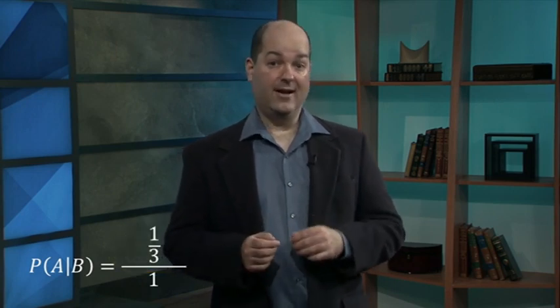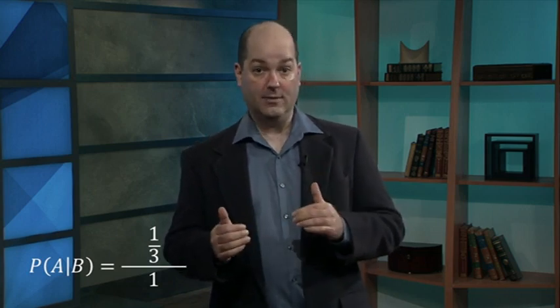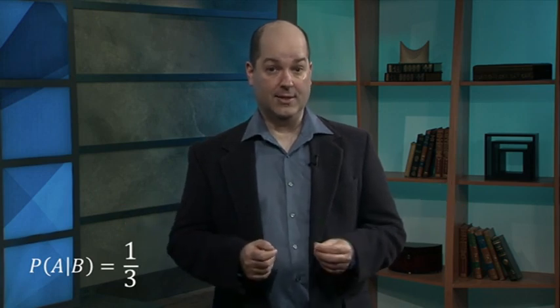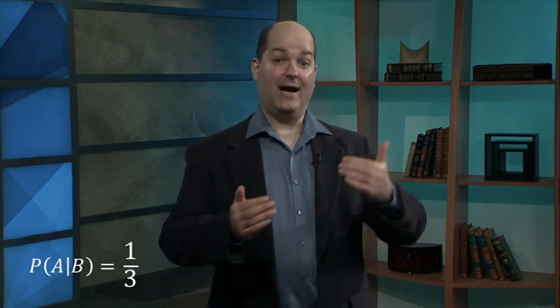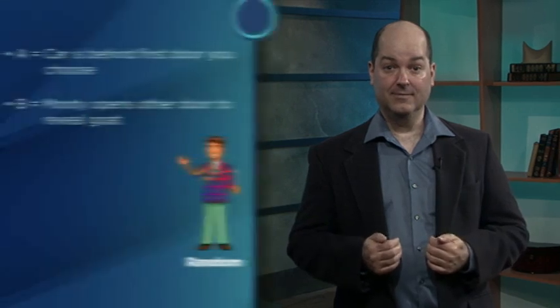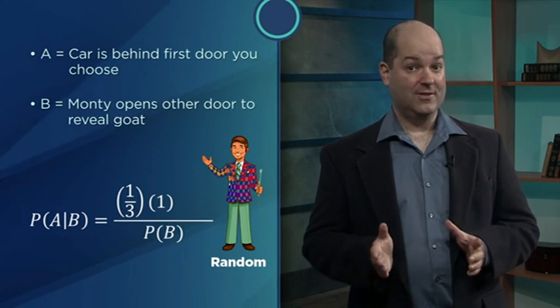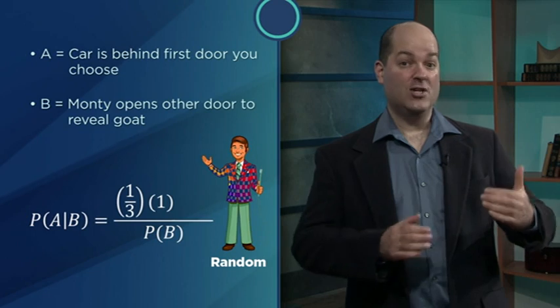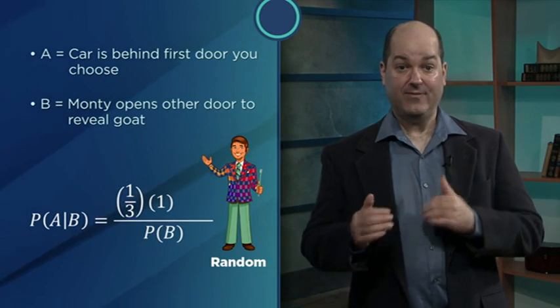When we plug everything into Bayes' theorem, we get 1/3 times 1 on top, which is 1/3, and on the bottom, we just get 1. So the answer is 1/3 over 1, which is 1/3. In other words, with classic Monty, the probability that your door is correct after Monty opens his door is the same 1/3 you thought it was before Monty did anything. And if we try this for random Monty, well, the numbers on top haven't changed. Your initial door is still correct 1/3 of the time. If the car is actually behind your initial choice, then Monty definitely won't reveal the car.